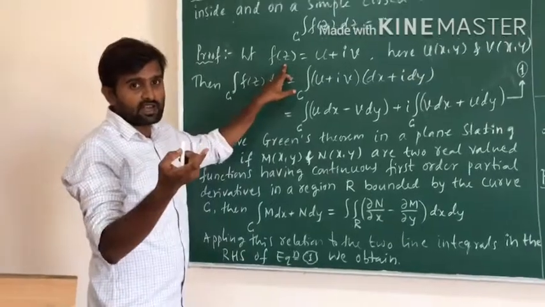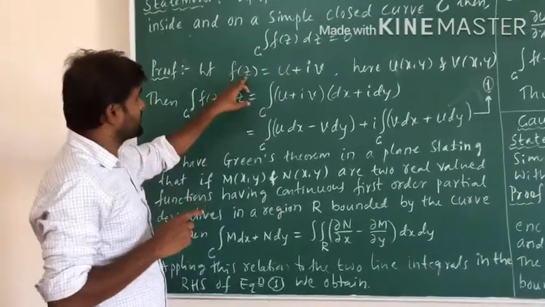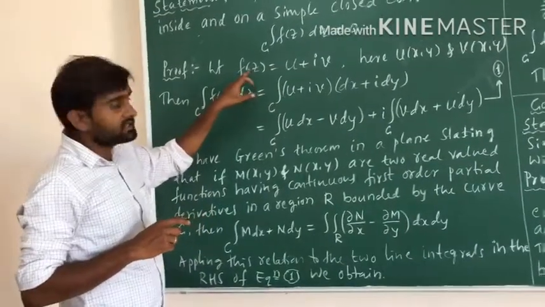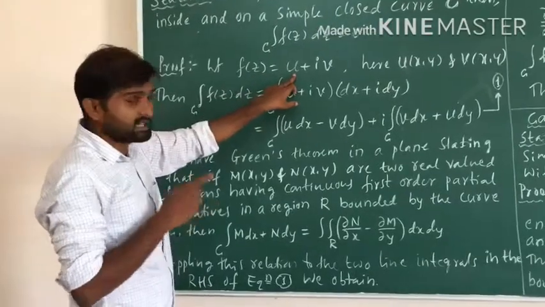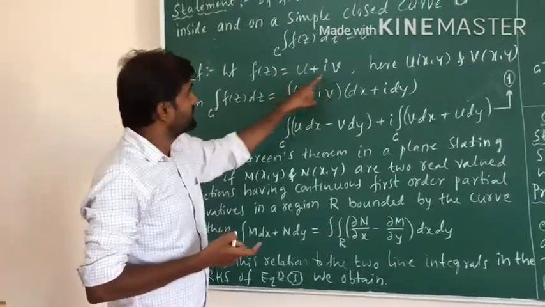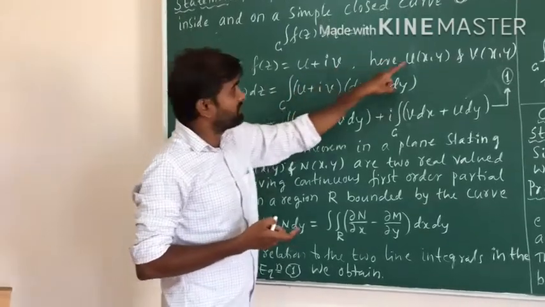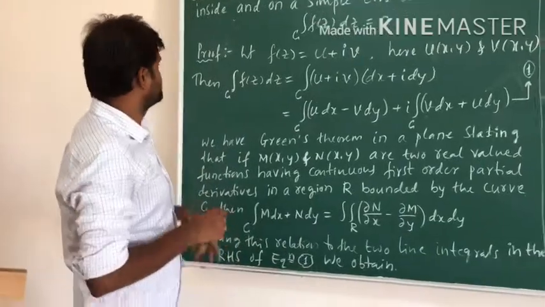Just as z is a complex number, x plus iy, f of z is represented by a real part and an imaginary part. Here u and v are functions of x and y.